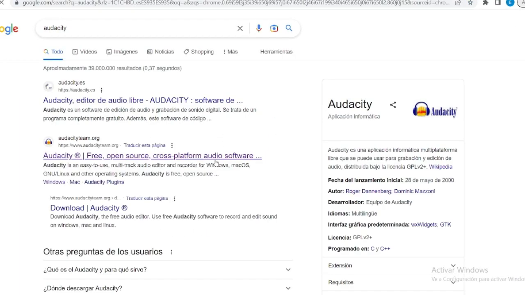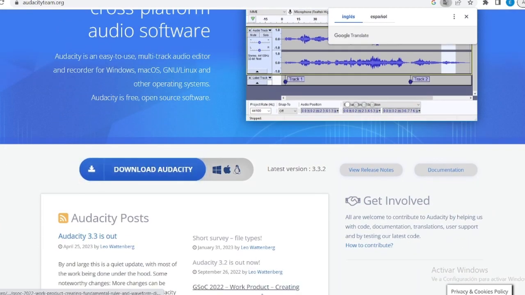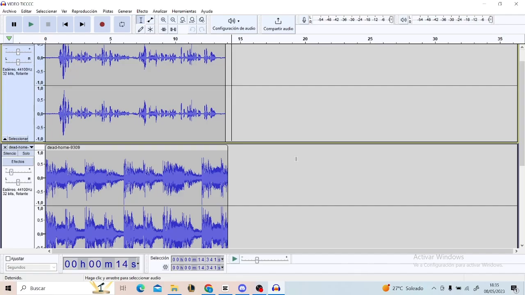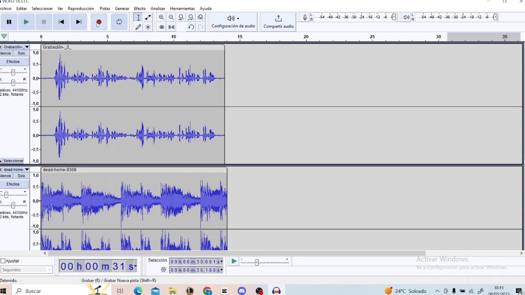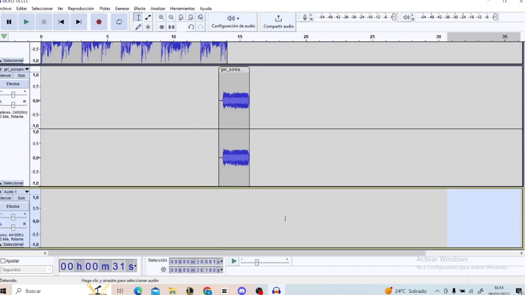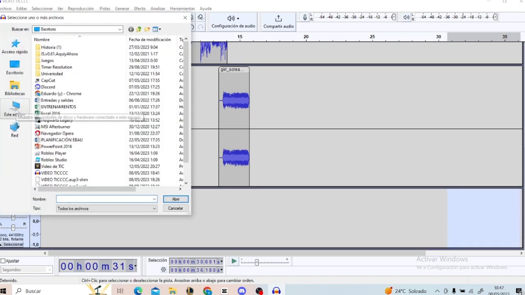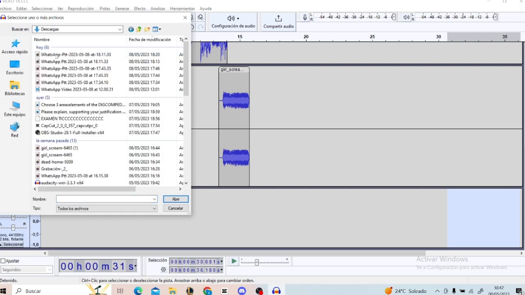The second thing a student will have to do is download Audacity. Students will use the Audacity tool to record an audiobook of their horror story. In this process, students should read aloud their story and add sound effects and music to enhance the overall atmosphere. For recording, students will have to press the red button above, and if they want to add music, they will have to add a new track as shown on the screen. To add the audio, they will have to click on File, then on Open, and then click on This Computer and go to Downloads, where they will add the music they have downloaded.